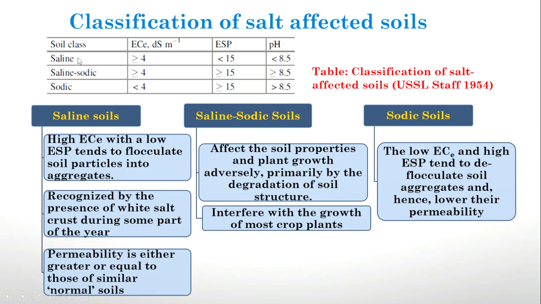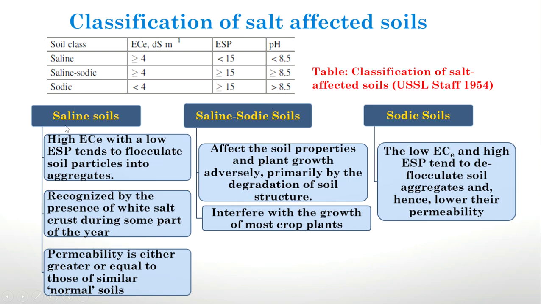The soil is said to be saline sodic when EC is greater than or equal to 4, ESP is greater than or equal to 15 and pH is greater than or equal to 8.5. When all the quantities are greater, then we can say that the soil is saline sodic. And finally, the soil is said to be sodic when EC is less than 4, ESP is greater than or equal to 15 and pH is greater than 8.5. So the effects of all these types of soil are given here.